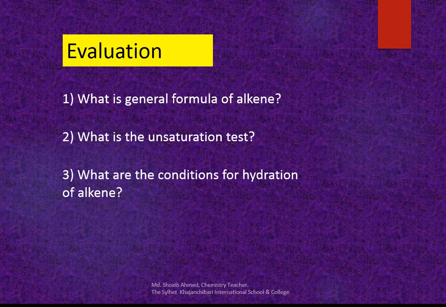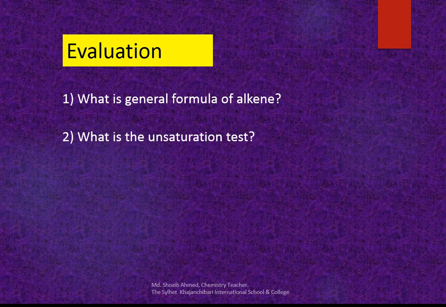Okay, what are the conditions? The unsaturation test is: if a compound contains a carbon-carbon double bond, an alkene, and we add bromine water, which is orange in color, the orange color becomes colorless.